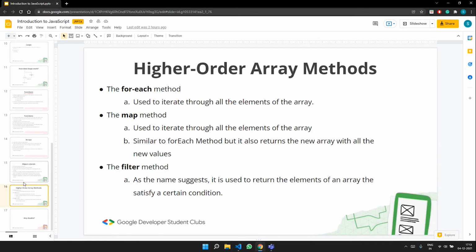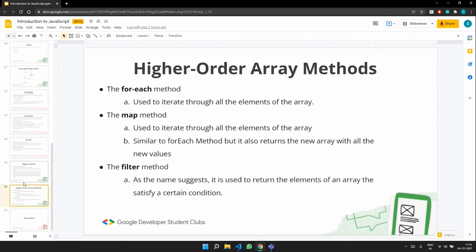So in the entire session, we saw a lot of things. We explored loops, we explored what functions are, we explored arrays, and we also did some hands-on on each of them. We saw object literals, which are key value pairs and can be used to describe characteristics.